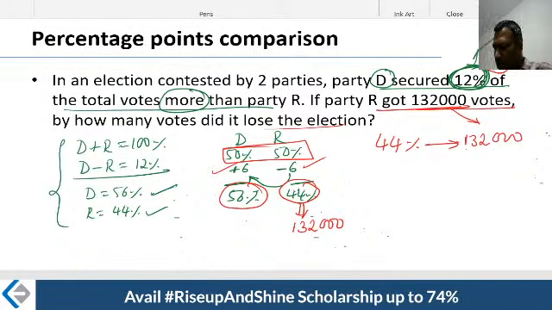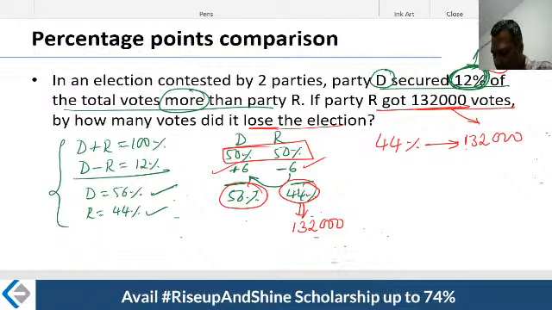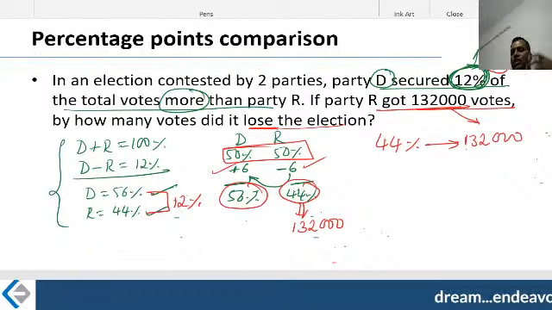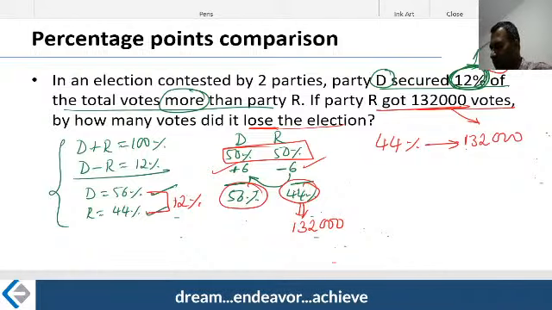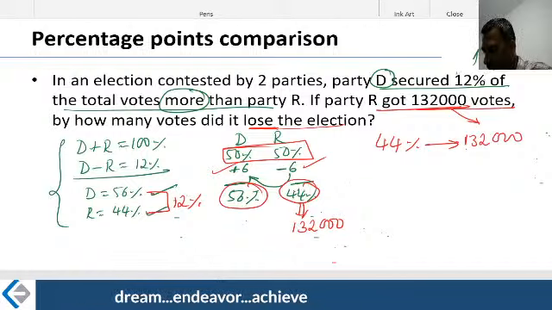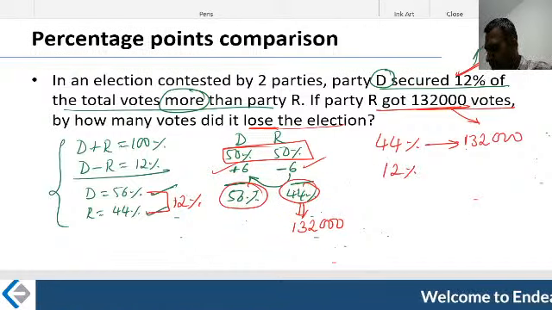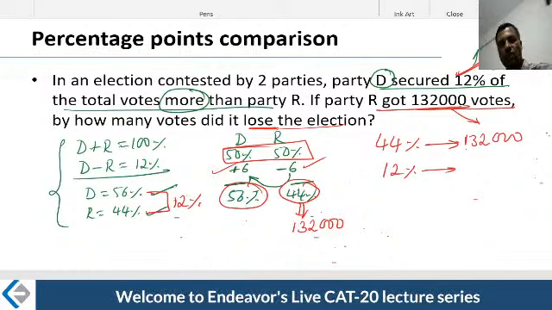Now, how many votes did it lose? On a percentage scale, the gap is 12%. They lost by 12% of votes on a percentage scale. This 12% itself, friends, is the same 12% we were talking about. Therefore, 12% corresponds to what? Because that is the winning or the losing margin. Right now, 12% corresponds to what?